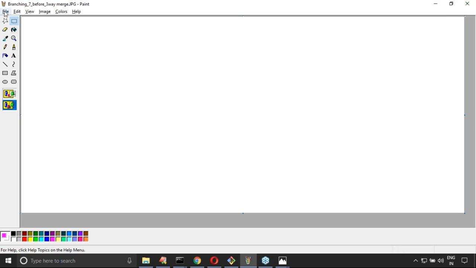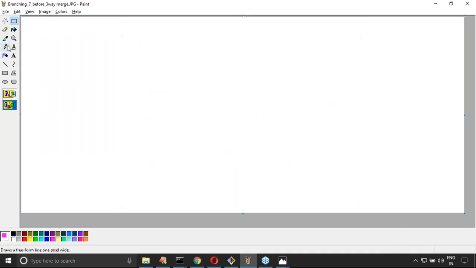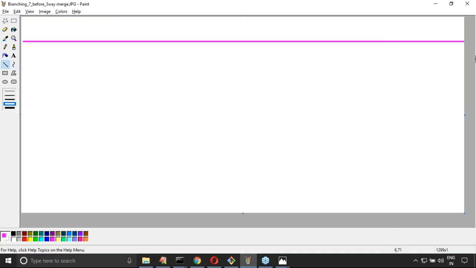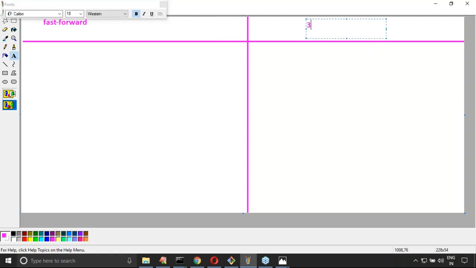Here just observe carefully. Here I'm trying to take some important conclusions. Sir, here fast forward merge, fast forward next, and after that, this is the three-way merge.